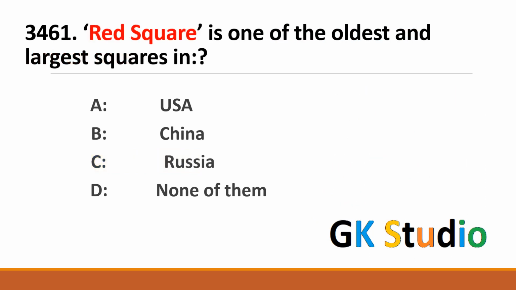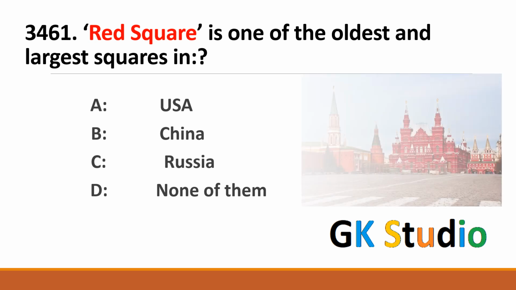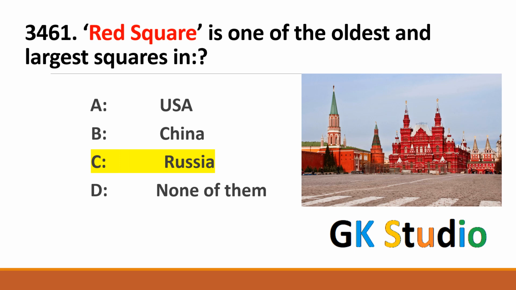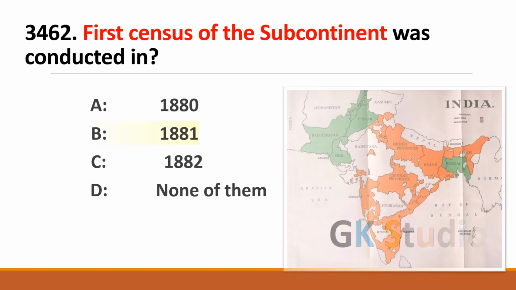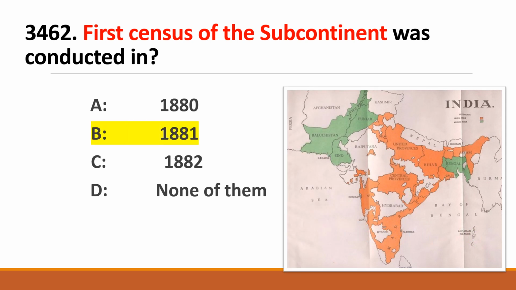Red Square is one of the oldest and largest squares in Russia. Famous building Red Square is located in Russia. First census of the subcontinent was conducted in 18. First census of the subcontinent was conducted in 1881.